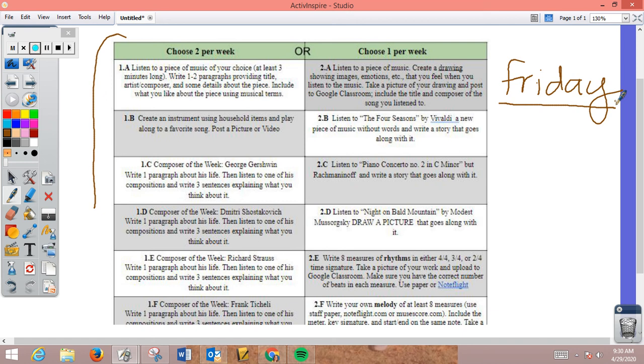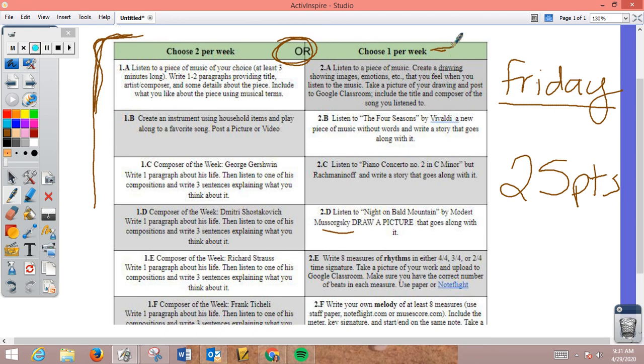For the assignment, you can either pick 2 items from the column on the left, or you may do 1 item from the column on the right every week. So let's say next week you want to do item 1B and item 1E. Great. You can do that. Those are your 2 assignments. You'll complete them on Google Classroom. You'll submit them by Friday. Or you can choose that you want to do item 2D. Great, that's fine. You can do that 1 assignment. Every week there are 25 points. So either you do 2 assignments from the left to get your 25 points, or you do 1 assignment from the right to get those 25 points.